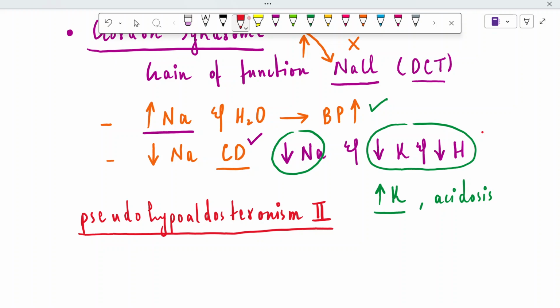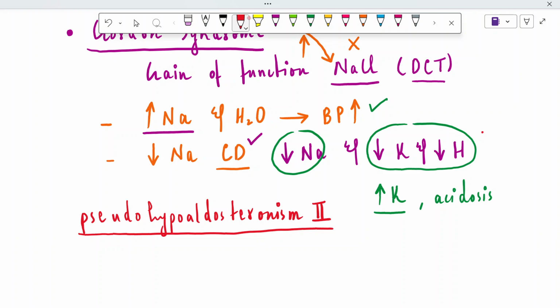Although the amount of aldosterone is normal inside the blood, due to the gain of function of sodium chloride cotransporter, less sodium reabsorption in the distal part of the nephron, and less potassium and hydrogen excretion, we have manifestations that aldosterone is deficient, but it's not real.